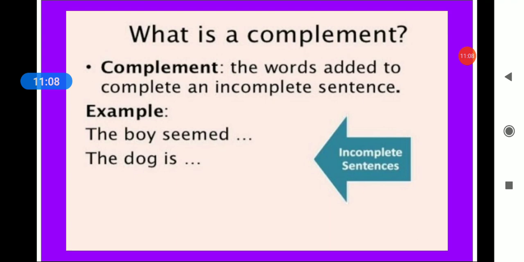Now, if you have observed this, the verbs which we are using over here, they are your linking verbs. They are not your action verbs, they are not your doing verbs, they are your linking verbs. Now let's see.